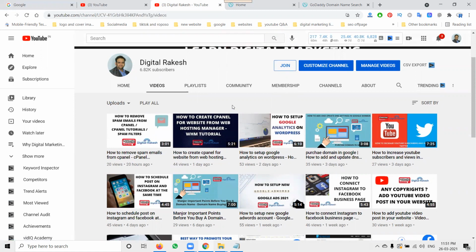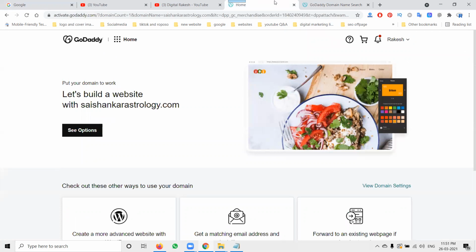This will be useful for beginners to understand how to purchase the domain. Follow these things and implement them to get more traffic on your website. First, you purchase the domain. After that, start making a website. We can follow this process: create your domain name, start your setup, and finish your purchase.